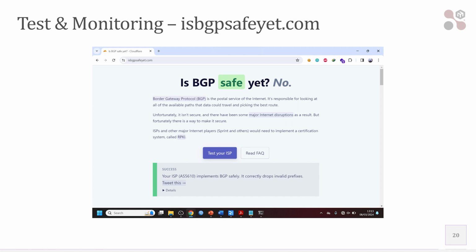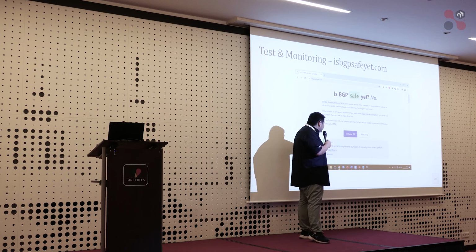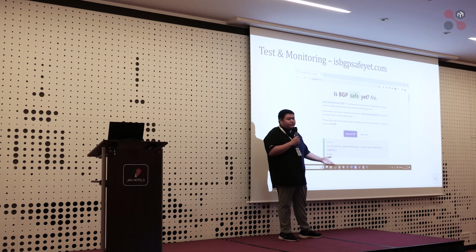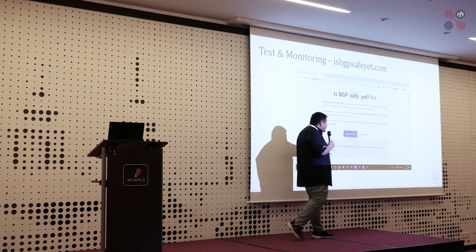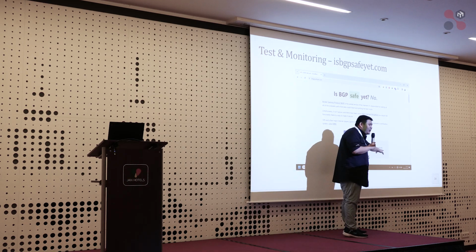Okay, this is not too much configuration in the router, and this is the test to check if your network is safe or not. You can access the website here. It's isbgpsafeyet.com. You can test if your ISP already implements RPKI or not. I just did this about 2 hours ago.